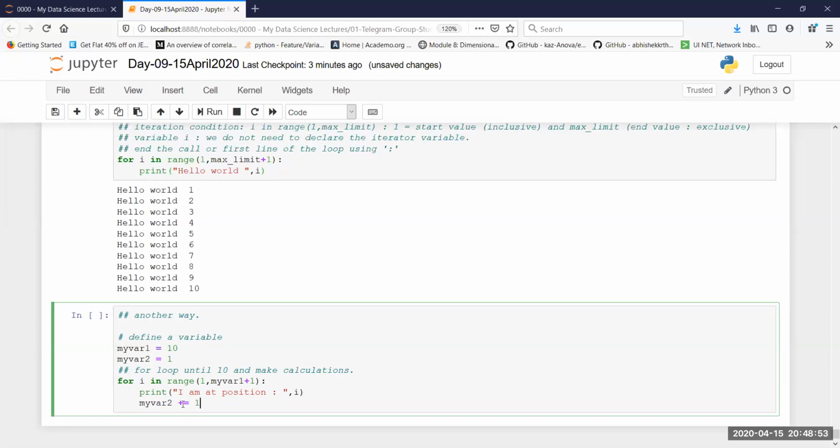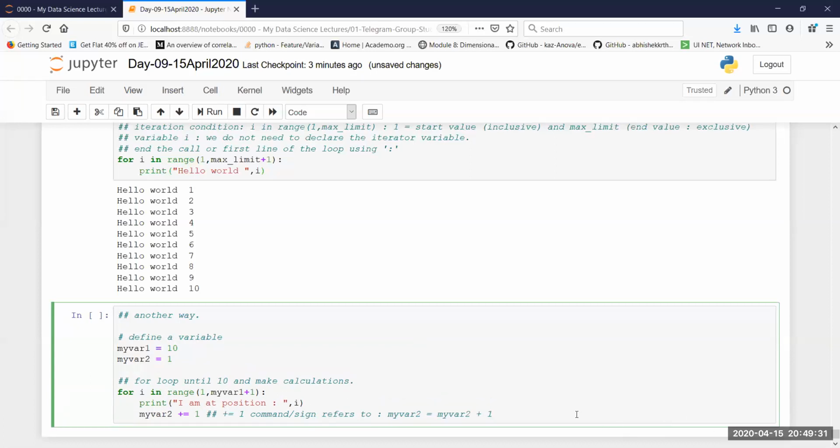So this is something interesting that I wanted to show you. This is a specific kind of operation that we are doing. This is possible in any programming language. In this case, what we are essentially doing is this plus equal to sign refers to the same statement as my var2 is equal to my var2 plus 1. So this plus equal to 1 refers to the same output as this statement. So every time there is a loop, I'm simply going to add one value to my var2.